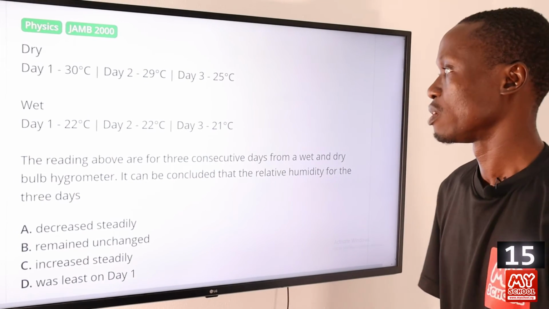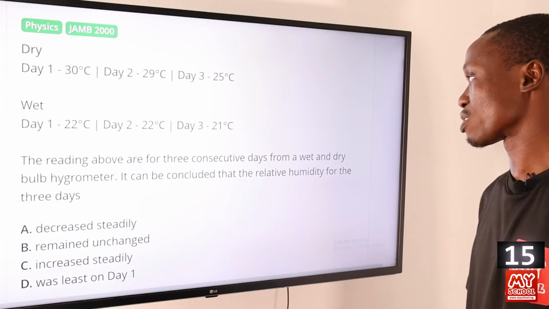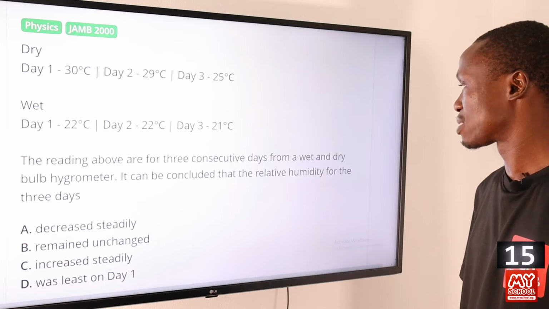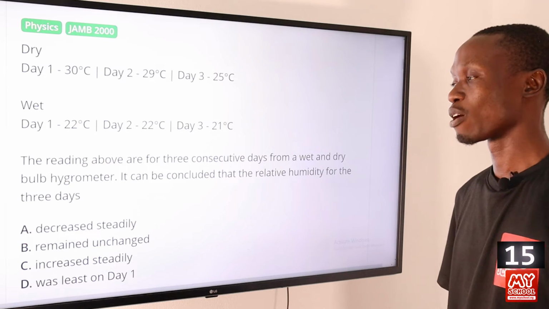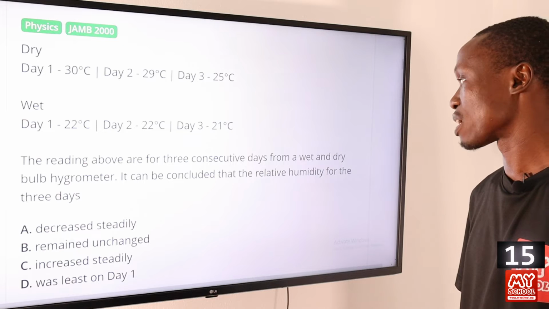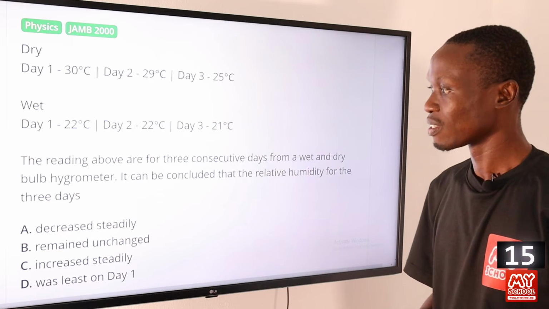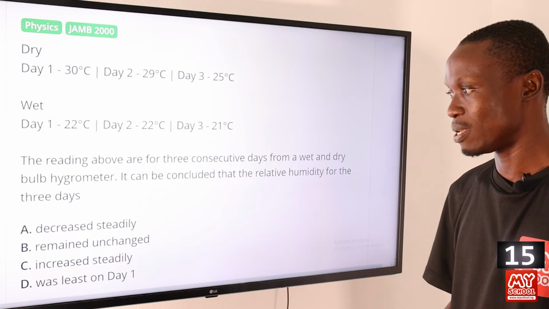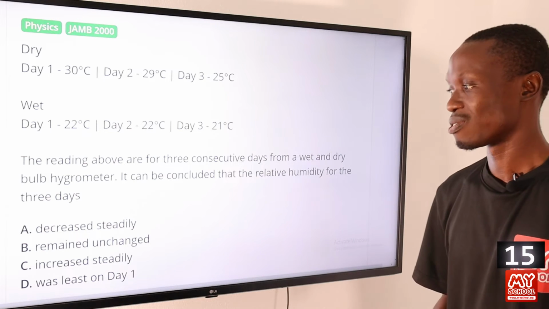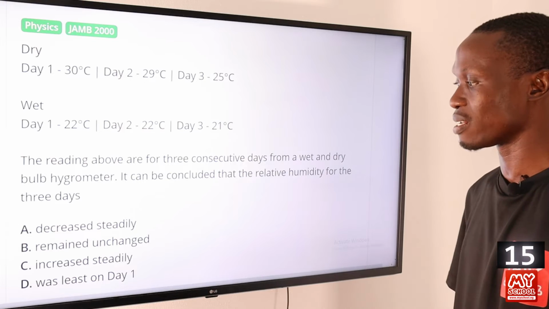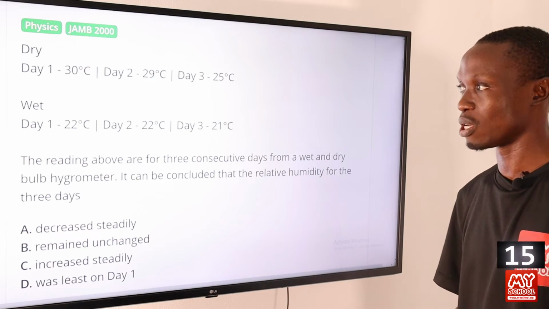Question 15. The readings above are for 3 consecutive days from a wet and dry bulb hygrometer. It can be concluded that the relative humidity for the 3 days: A, decreased steadily, B, remained unchanged, C, increased steadily, and D, was least on day 1.